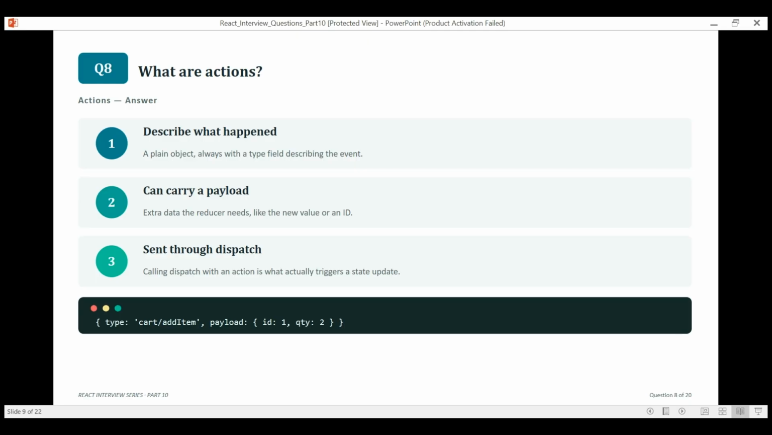So next one, what are actions? An action is just a plain object describing what happened, always with a type and often a payload carrying extra data. You send it into the store by calling dispatch, and that's what actually kicks off a state update.